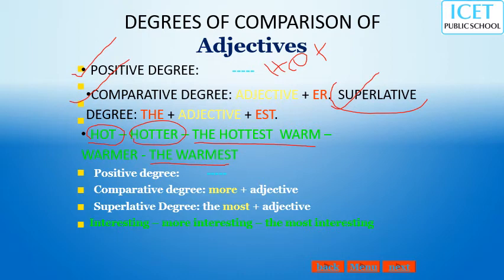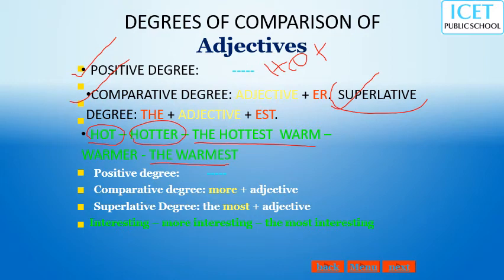Then another category: we are adding 'er' or 'est', but some adjectives we can't add that to. For example, the positive degree 'interesting'. How will we add 'er'? Interestinger, interestingest. There is no word like that.